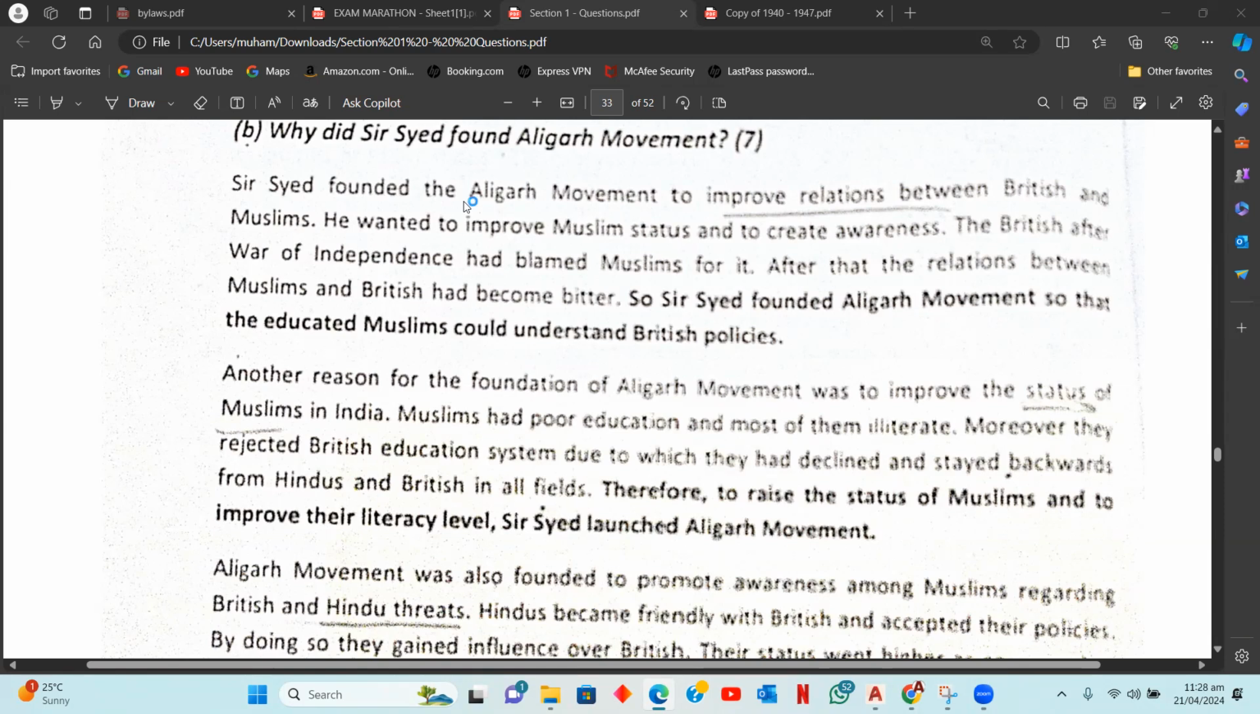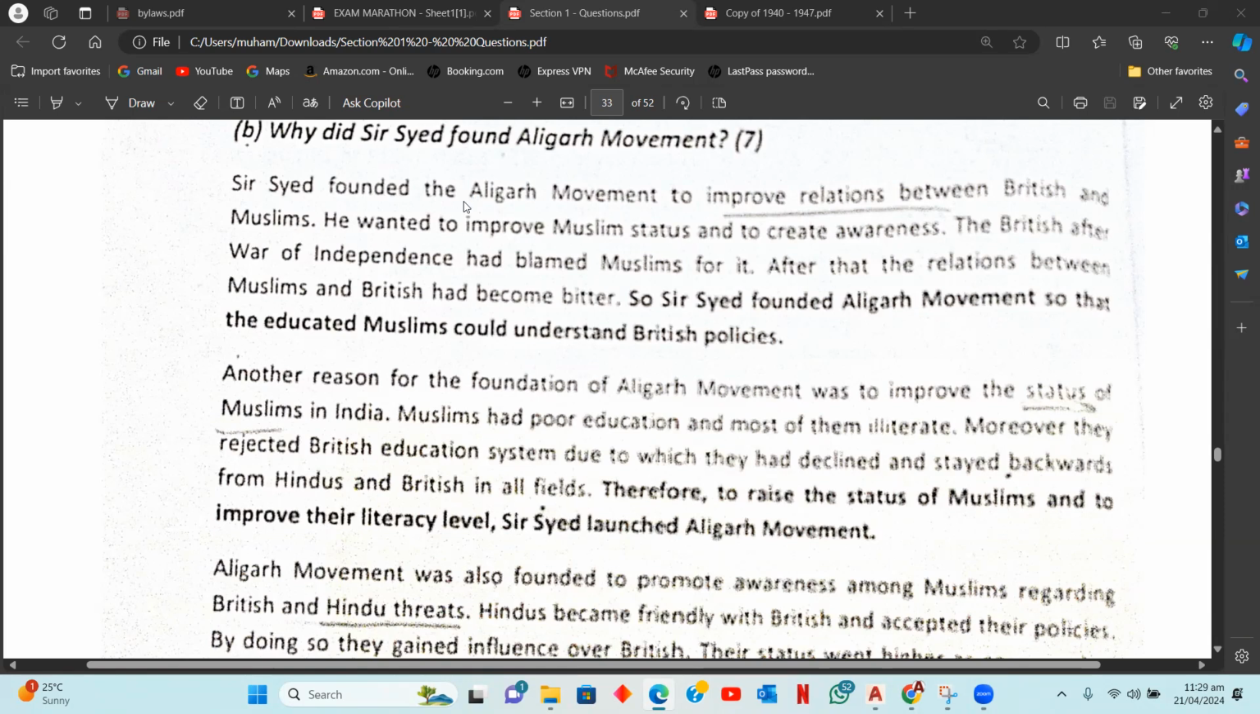Now, so Sayyid found this movement so the Muslims could understand the British policies, could align with their ideology and not just think of British as foreign invaders, but accept them as rulers as well. This was one reason.